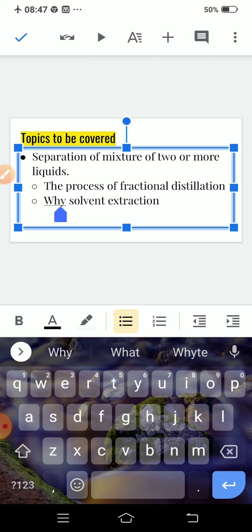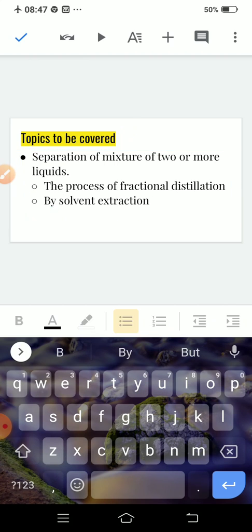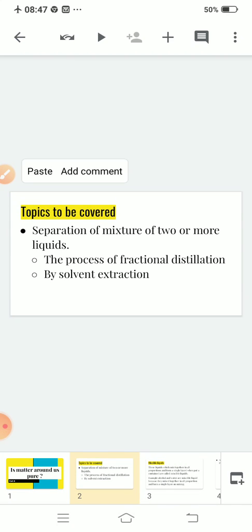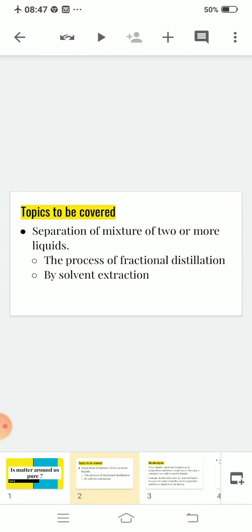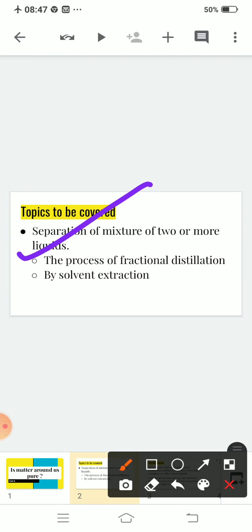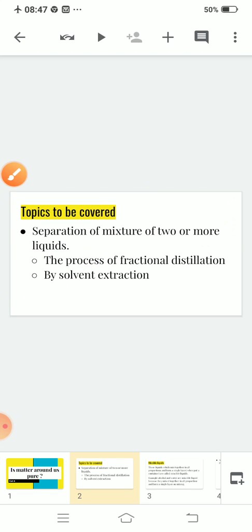Clear? What are they? Number one, the process of fractional distillation. Number two, solvent extraction.